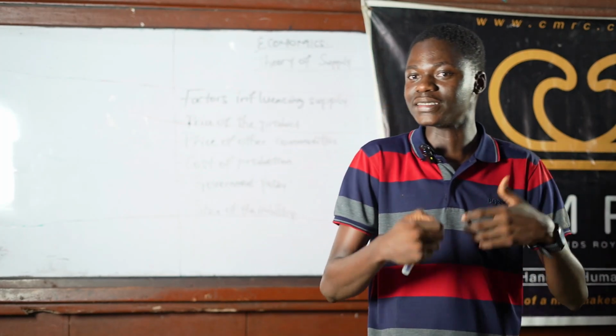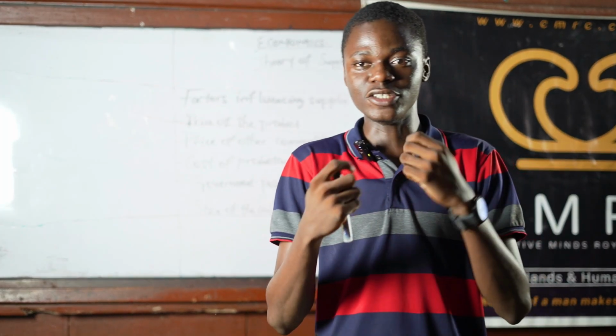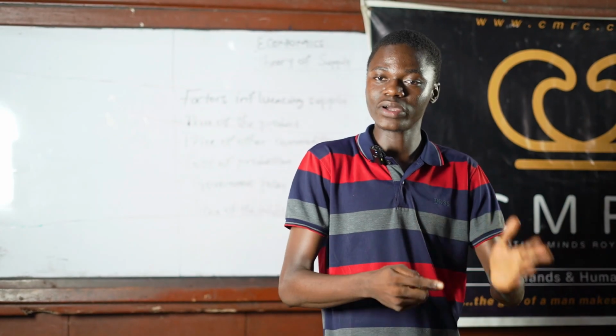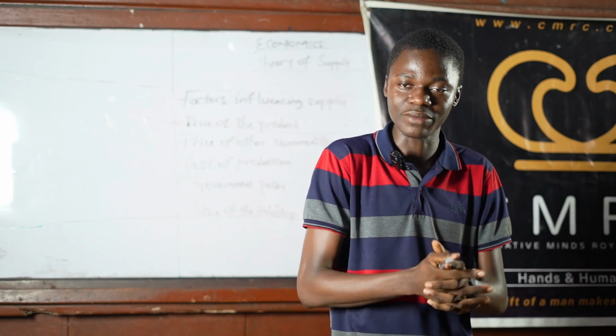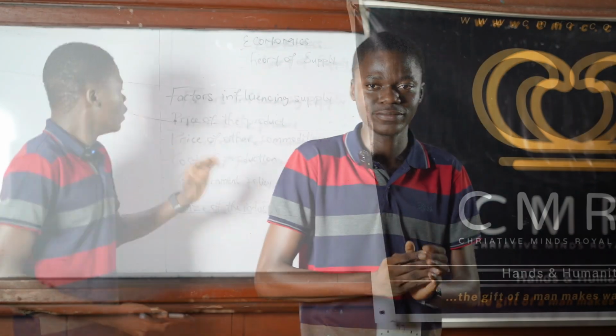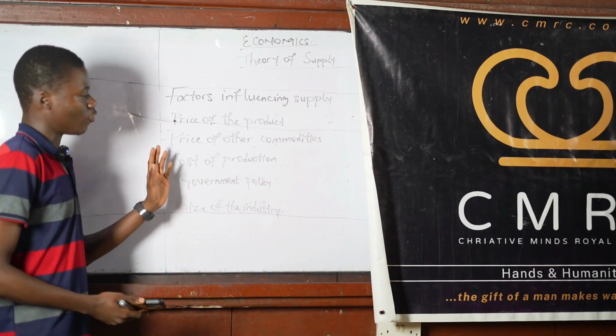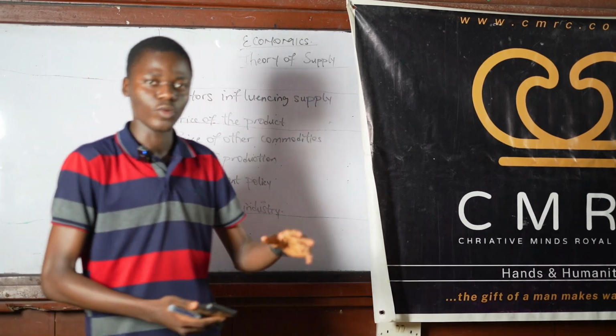As we all know, the main goal of a producer is to make profit. And similarly, if the price of the commodity falls, quantity supplied of the commodity in the market would also fall. So moving on, we have price of other commodities. Now, we all know that.